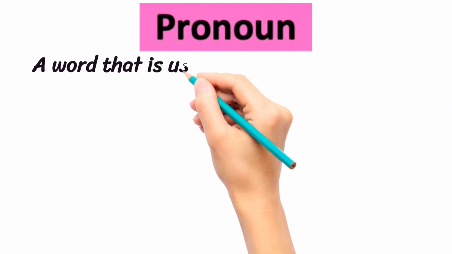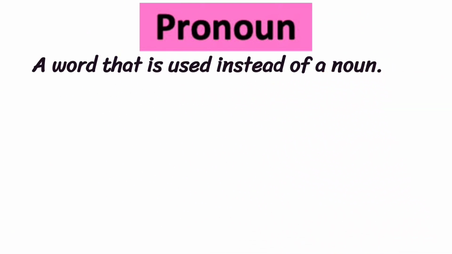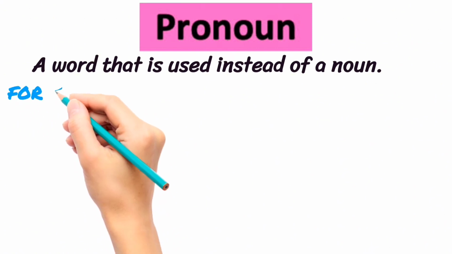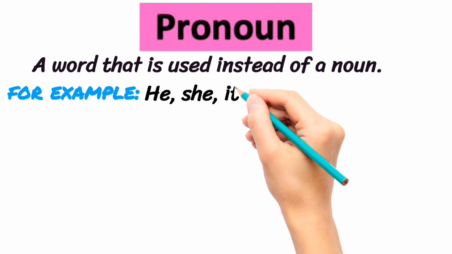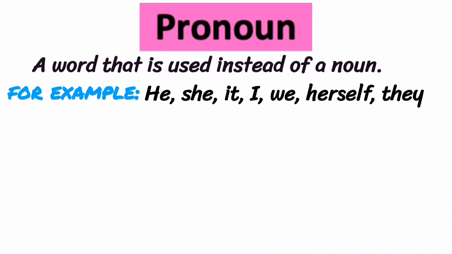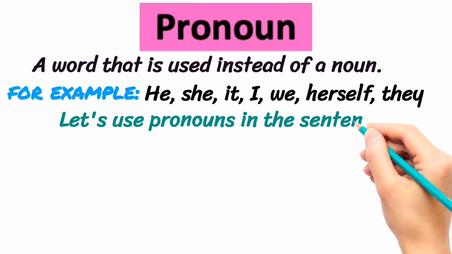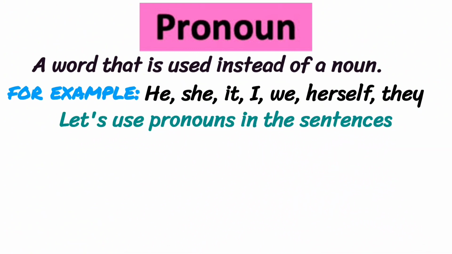Next one is pronoun. A word that is used instead of a noun. In Urdu, pronoun is called ism-e-zameer, and it is a word used in place of a noun. For example, he, she, it, I, we, herself, they, etc.